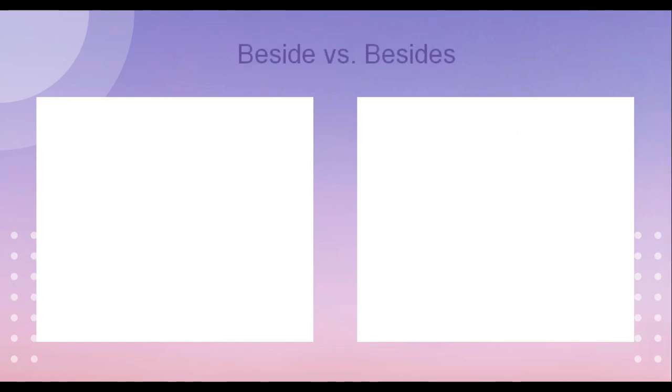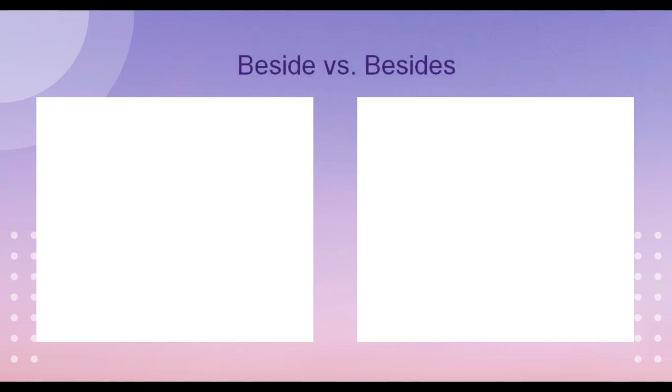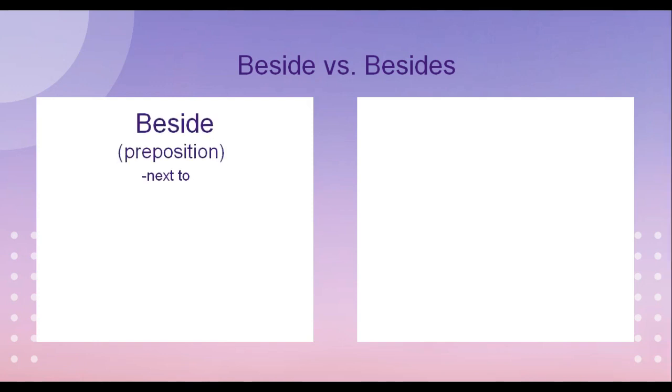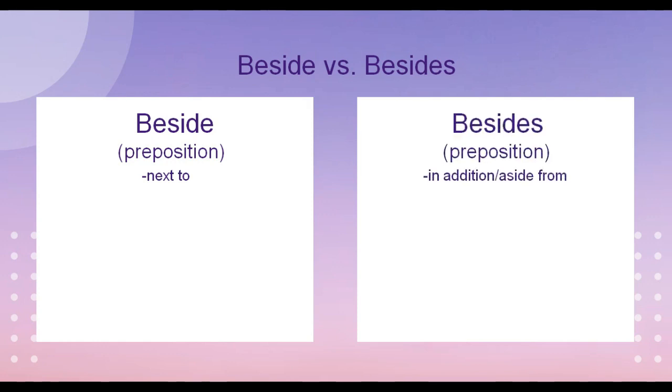Next, let's move on to beside versus besides. These two are prepositions but they have different uses. Beside means next to, and besides means in addition to or aside from. Let's have an example for the preposition beside.